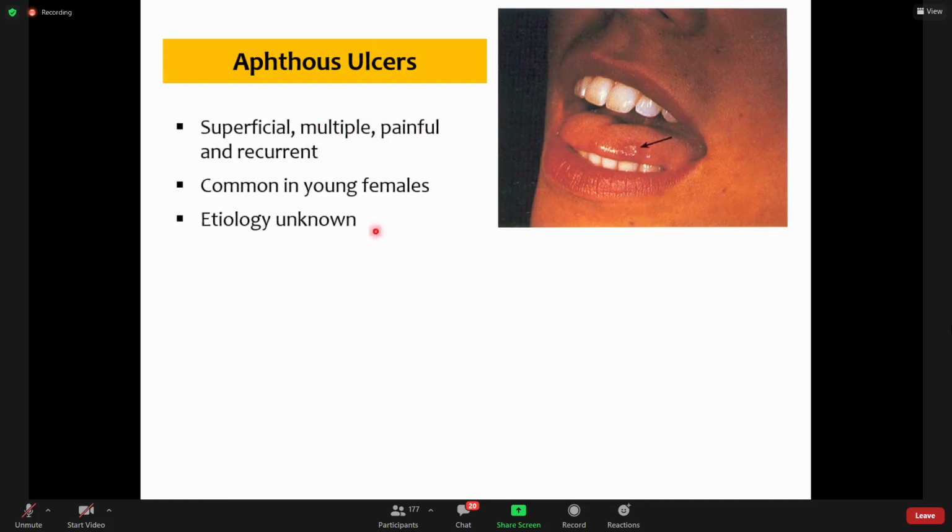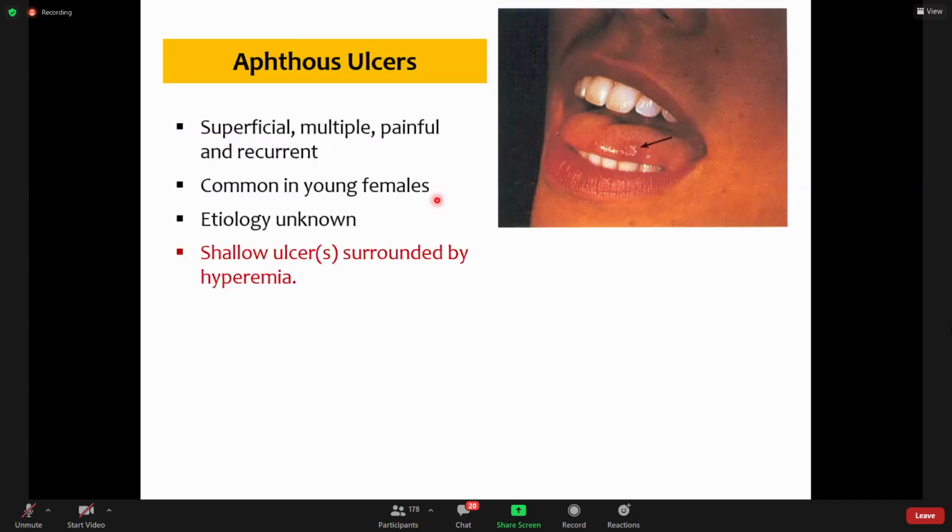We don't know the exact cause, but they are thought to be related to some immunological abnormality or to some female hormones, because they are more commonly seen in young females, and many times they are associated with the menstrual cycle, with periods. So there is some role of hormones, but the exact cause of these ulcers is not known.